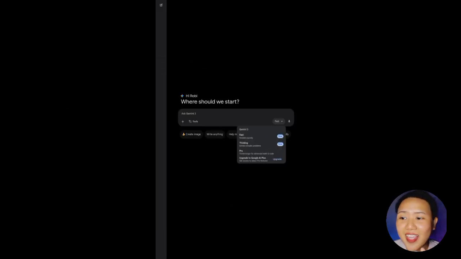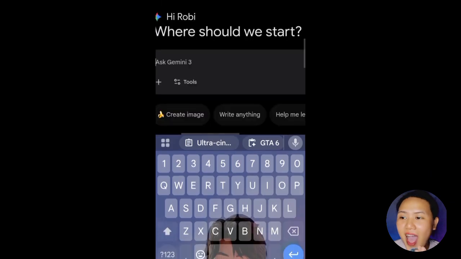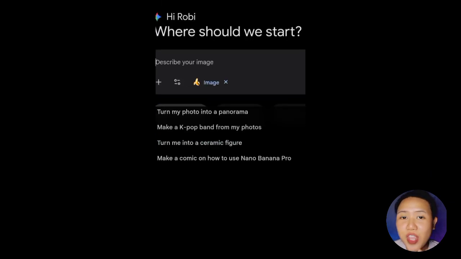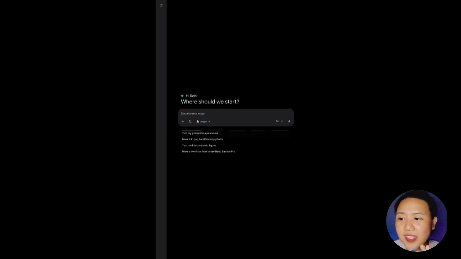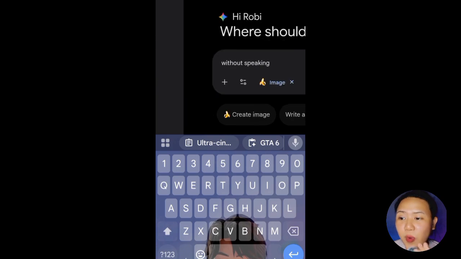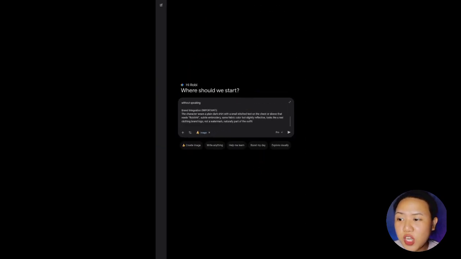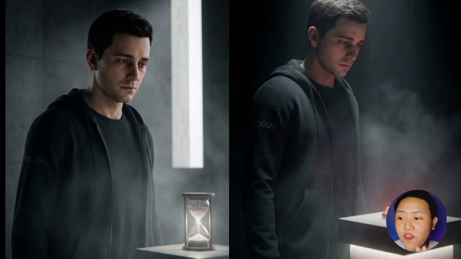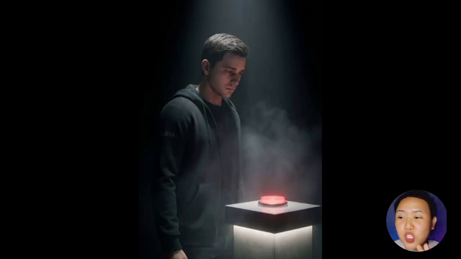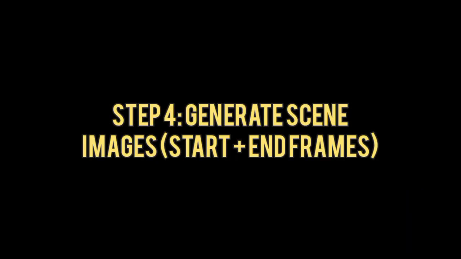Before animating anything, we lock the character. I use Nano Banana Pro for image generation. I paste the character prompt, set the aspect ratio to 9:16 for shorts. Generate 2 images. I pick the one that fits the vibe best. Then I download it. This image becomes my reference for every scene. Consistency is everything.